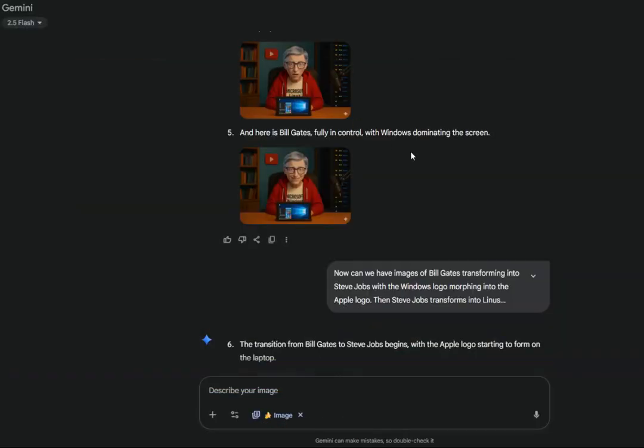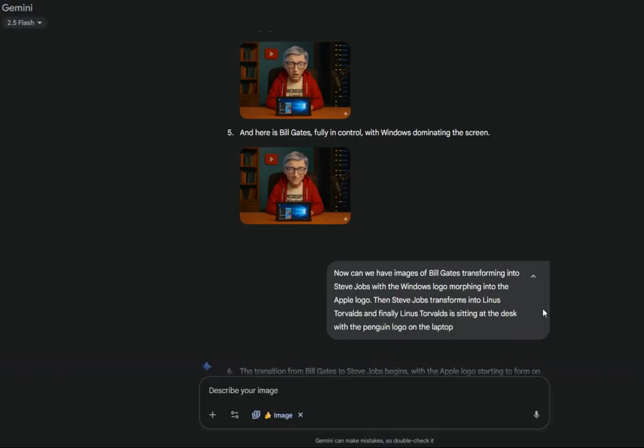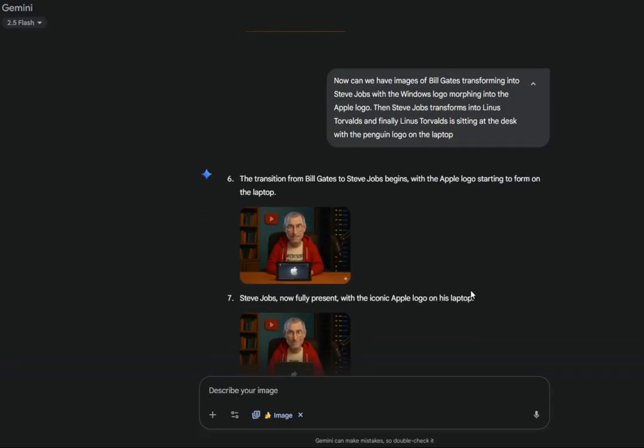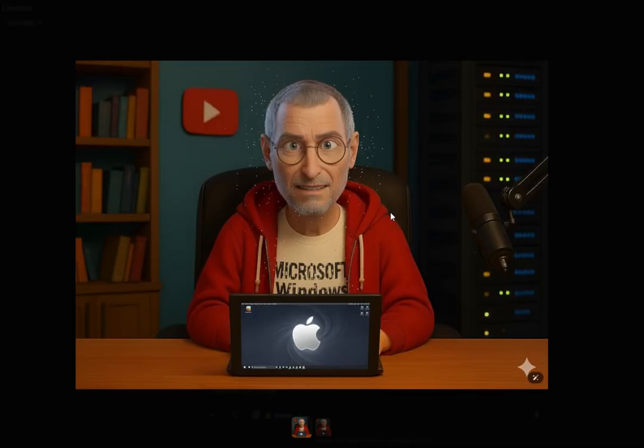So there you have it. They were only able to supply 5 pictures at the time, and then I said, now can we have images of Bill Gates transforming into Steve Jobs, with the Windows logo morphing into the Apple logo. Then Steve Jobs transforms into Linus Torvalds, and finally Linus Torvalds is sitting at a desk with the penguin logo at the top. So they gave me image 6, which is the transition from Bill Gates to Steve Jobs begins with the Apple logo starting to form on the laptop. And if I enlarge this, you can see a very surprised Steve Jobs, kind of looking like Steve Jobs, with the Apple logo on the outside.